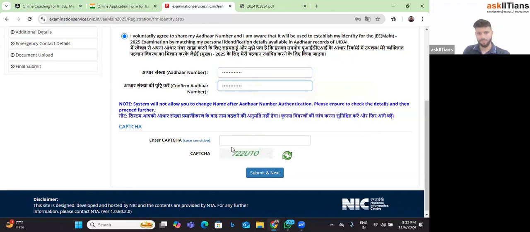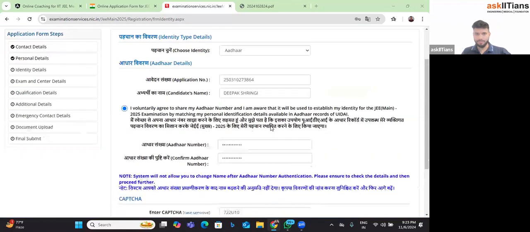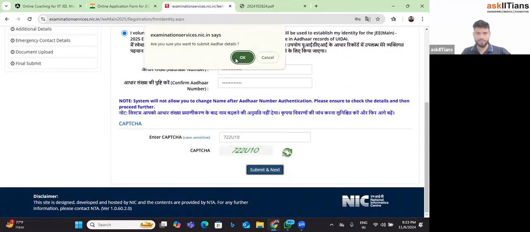Yeah. So you can just fill your Aadhaar details. Let's suppose you don't have an Aadhaar card, then as I just told you, you can fill your passport details as well, right? Okay. Only 2 things in this particular page, and then I can move to the next.